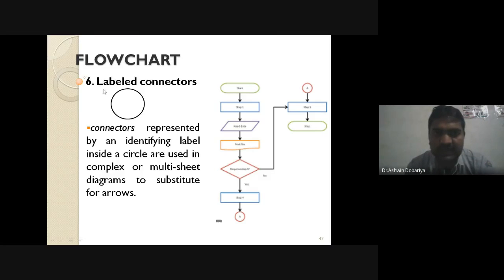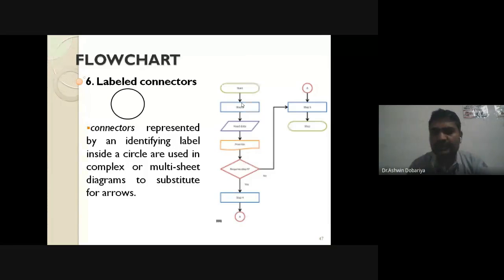So why is it called label connectors? Here I have given one example. Suppose we are drawing a flow chart in your notebook, and sometimes your flow chart is too long, and you are not able to draw the entire flow chart in one column.